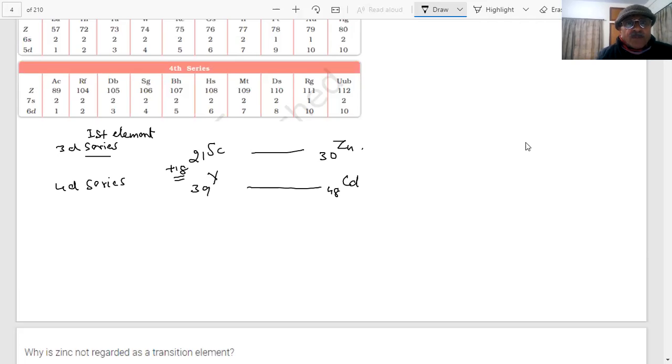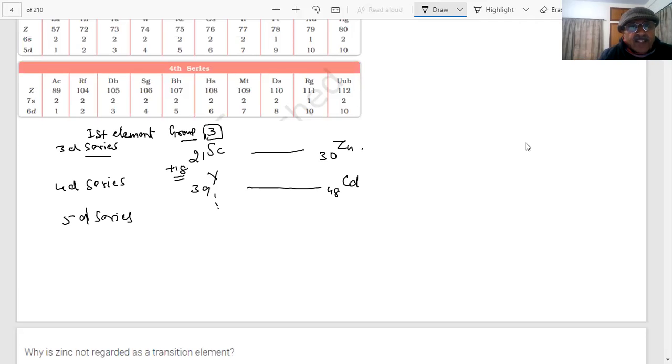So the 4D series starts from 18 added. And when I say 5D series, what is the story of the 5D series? Tell me, in the 5D series, which element do you see first? Now, something interesting is going to happen. This is my group number 3. Here I am talking of group number 3. What happens in group number 3 in the 5D series?